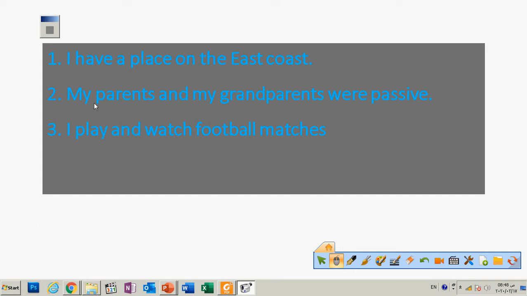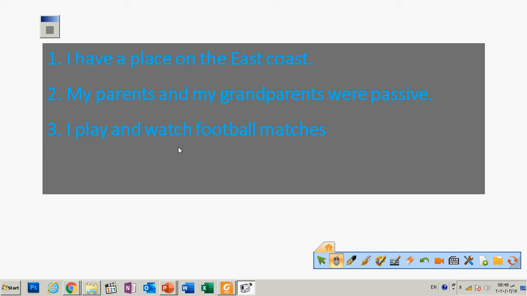The second one has two subjects, my parents and my grandparents, but one verb, which is were. Look at the third sentence. It has one subject, the pronoun I, and two verbs, play and watch. So: one subject, one verb; two subjects, one verb; one subject, two verbs. Still, each one of these three sentences expresses one complete thought, one whole idea.